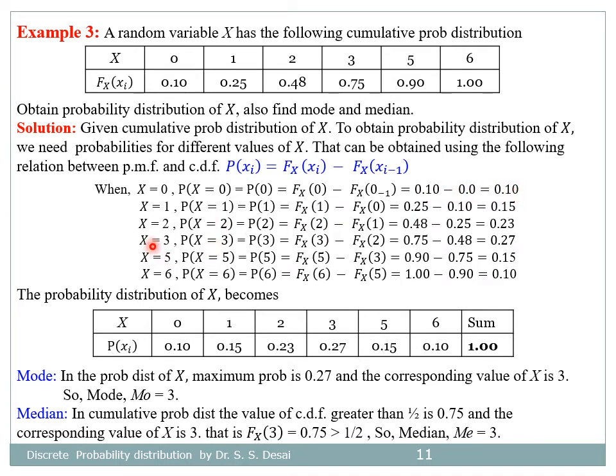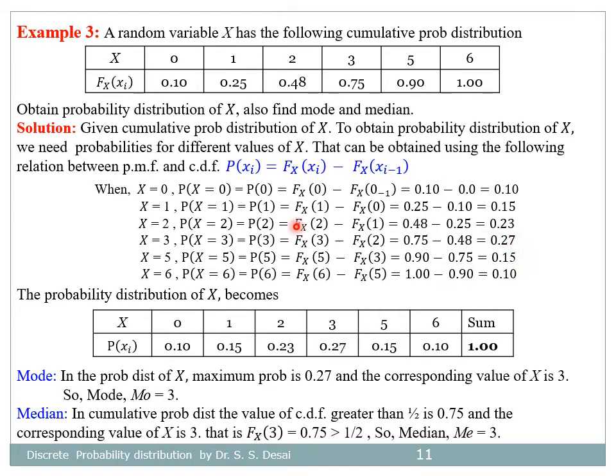Similarly here, when x is equal to 3, the probability that x is equal to 3, P3, is equal to F of 3 minus F of 2, so that is 0.75 minus 0.48, equal to 0.27.